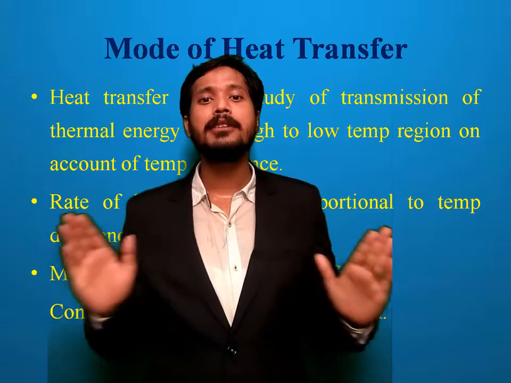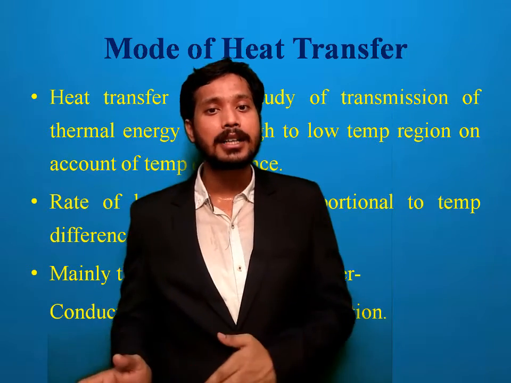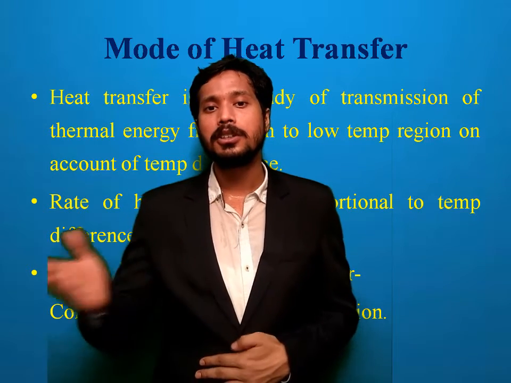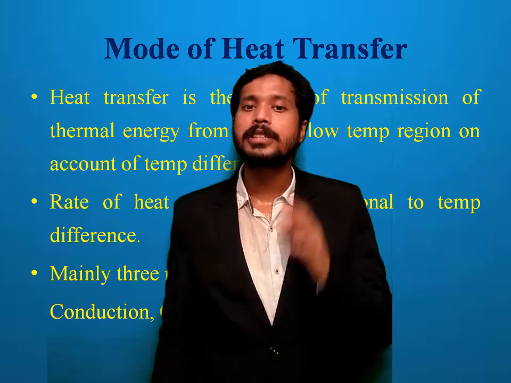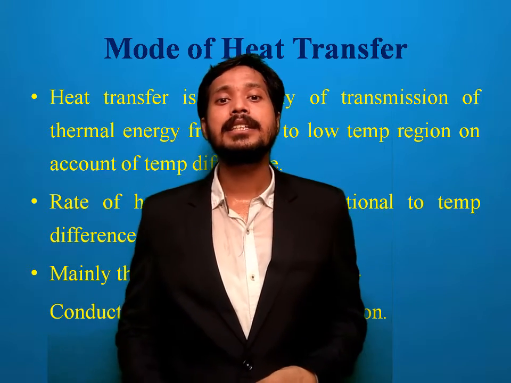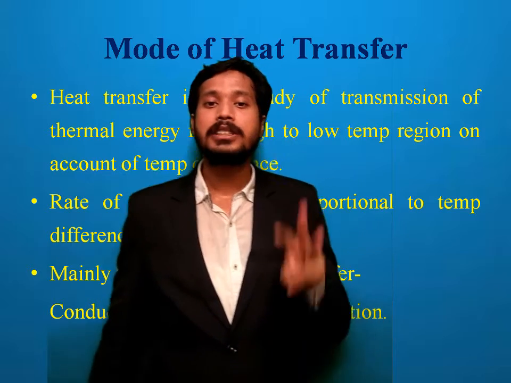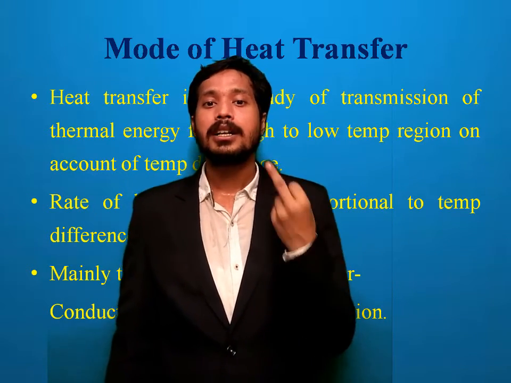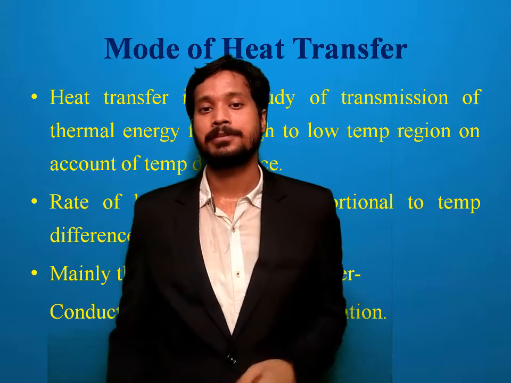There is no medium present between the sun and the earth. Still, you feel the heat if you stay in the sunshine or outside, because in this case radiation heat transfer occurs. So these are the three modes of heat transfer: conduction, convection and radiation.